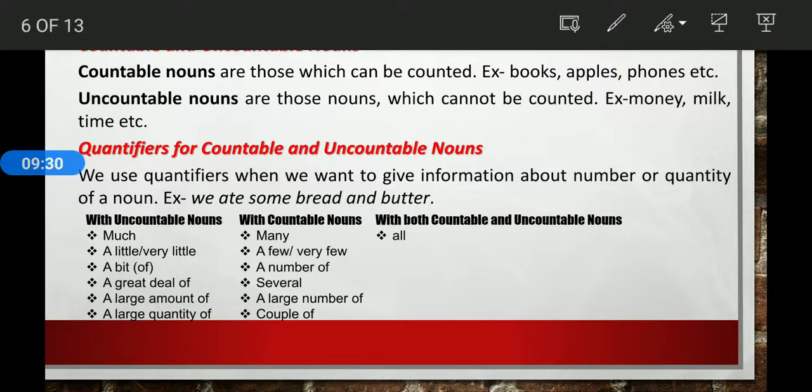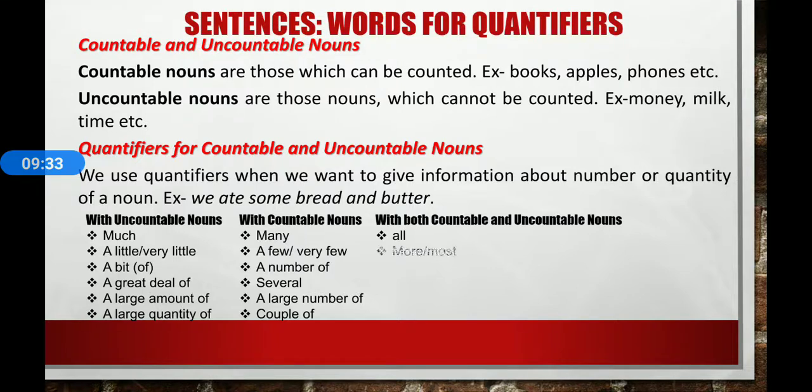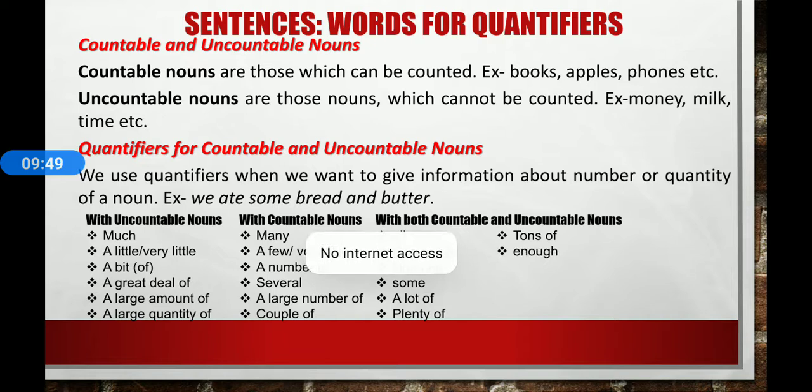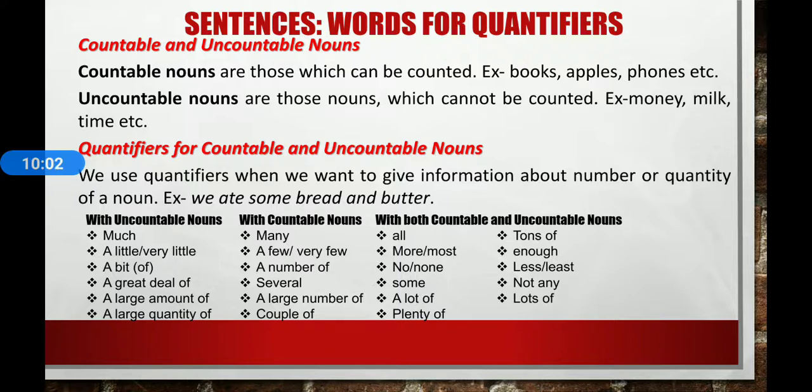For example, all, more, almost, no, none, some, a lot of, plenty of, tons of, enough, less or least, not any, lots of, heaps of, any, and lots of.